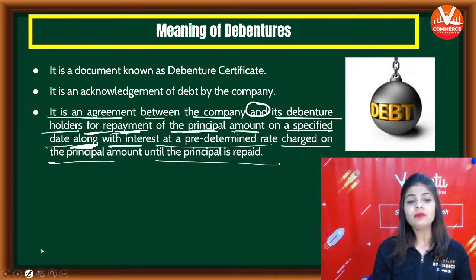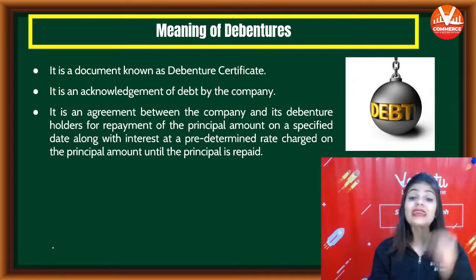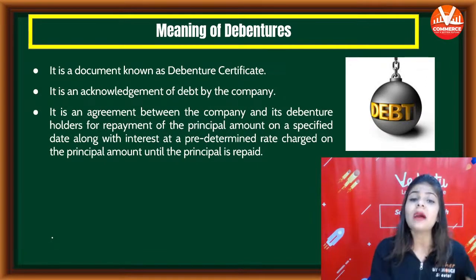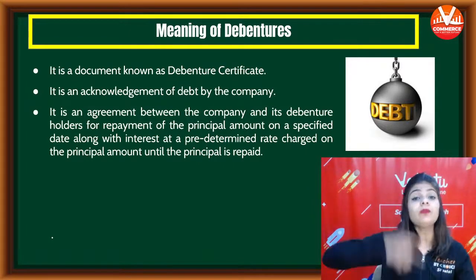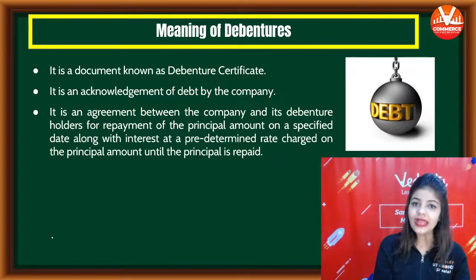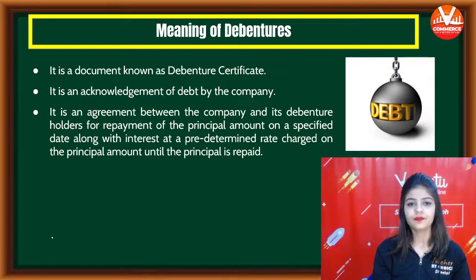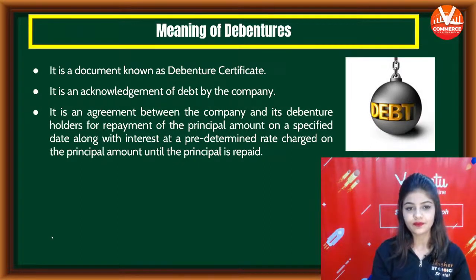So this is the meaning of debentures. It is a document, it is an acknowledgement of debt, or it is an agreement between the company and the debenture holder that their amount will be repaid on a specific date along with the interest. So now tell me, is this meaning clear to everyone? Is this meaning clear to all of you?